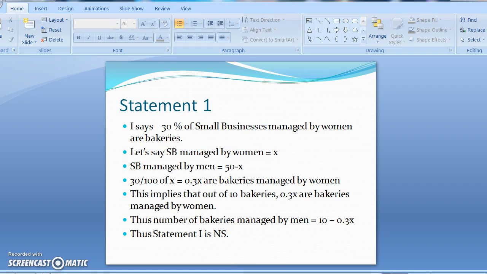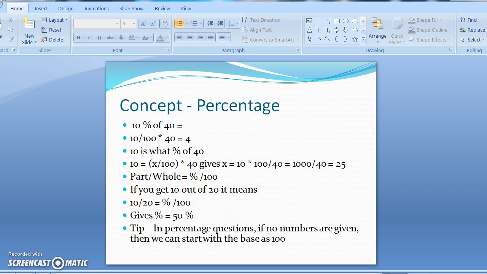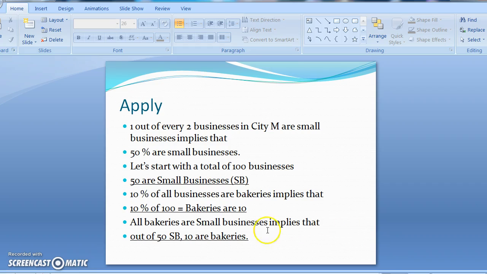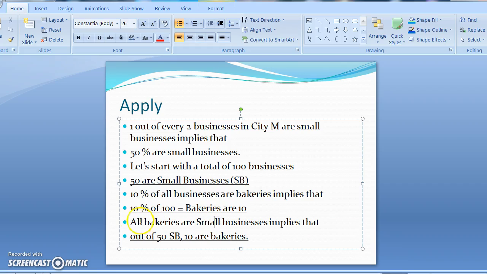Perfect. Great. And now let's go to the next line. It says all bakeries are small businesses. All the bakeries, that means all of these 10 are small businesses. So total small businesses is 50, and among them there are 10 which are bakeries.